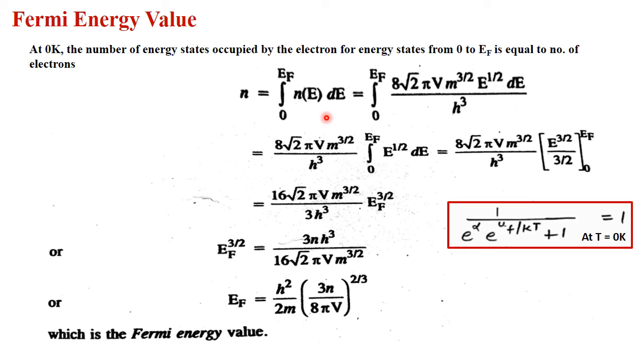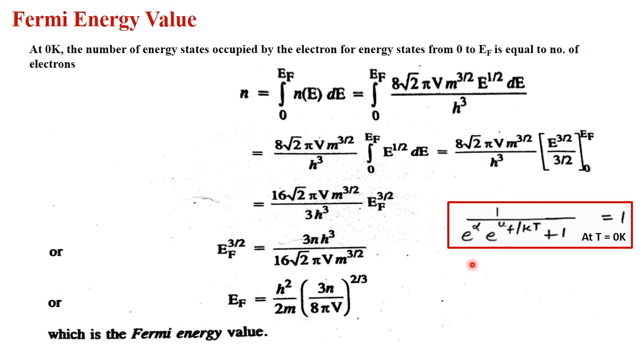It is the factor NEDE. See here, the exponential term here is taken as 1. You know that when we talk about temperature equal to 0 Kelvin or absolute temperature, 1 upon e raised to the power u upon kT plus 1 is equal to 1, because the occupation index is 1 at temperature T equal to 0 Kelvin.